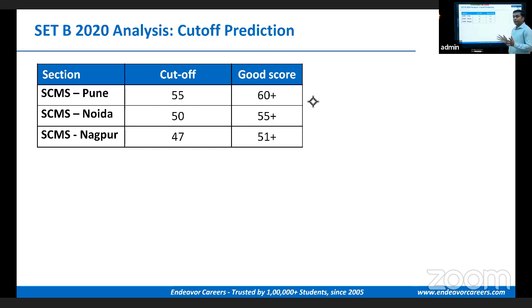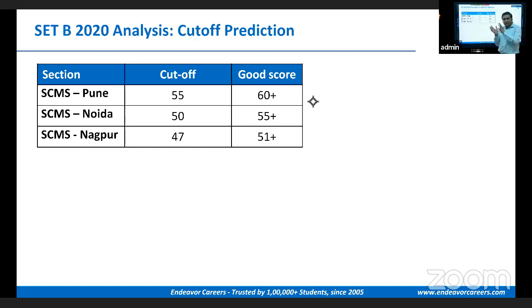Now, what is the relevance of a good score? See, clearing the cutoff is not the only thing, because in the second stage, it is not only WAT and interview which is going to matter. It is also your written test score which is going to count. So it is a combination of all three. Better the marks you score in the written test, obviously that adds value to your final selection.